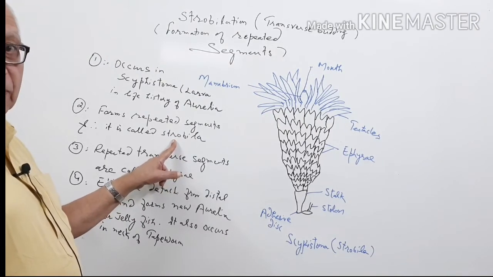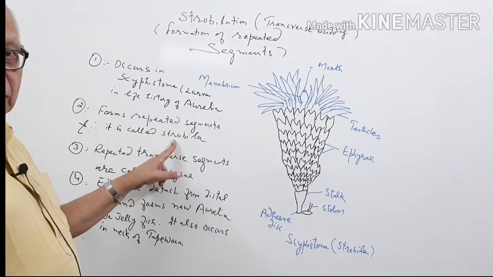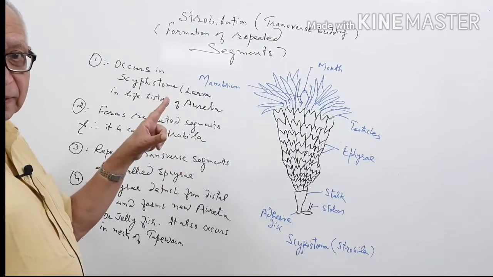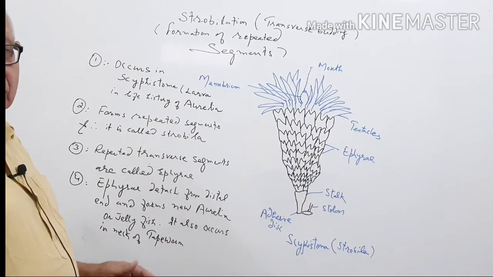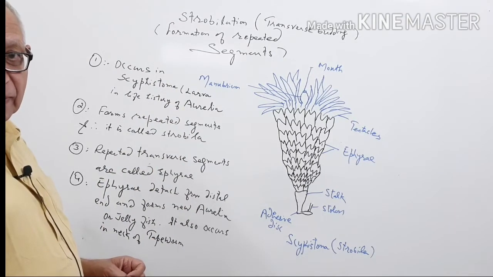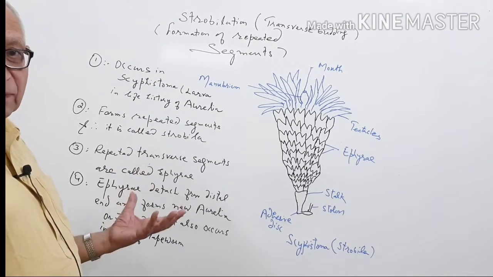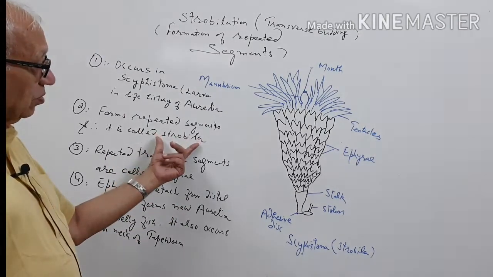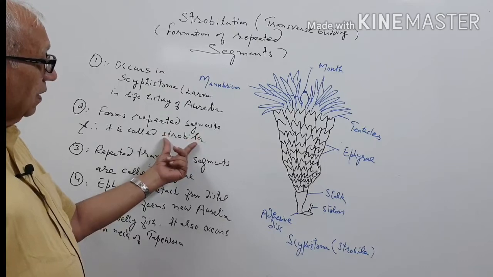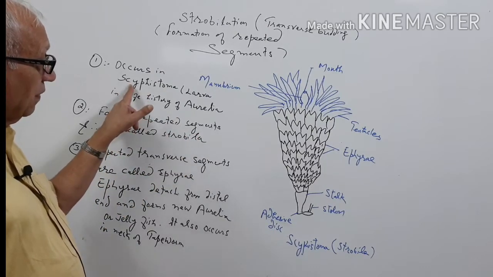In case of tapeworm also, there are three parts: head, neck, strobila. Strobila has 800 to 1000 segments. The repeated segmented body is called strobila. Here it is also called strobila. It is a larva. Its second name is Scyphistoma.